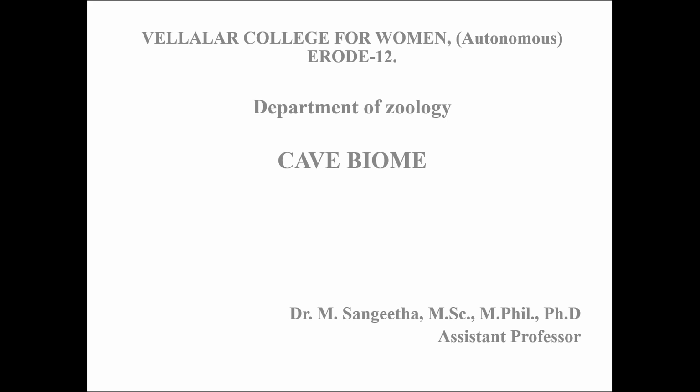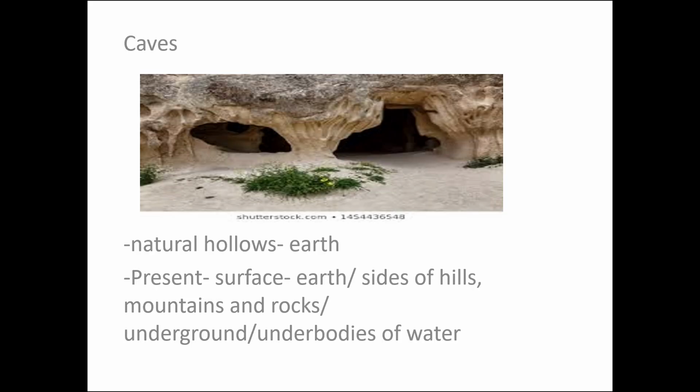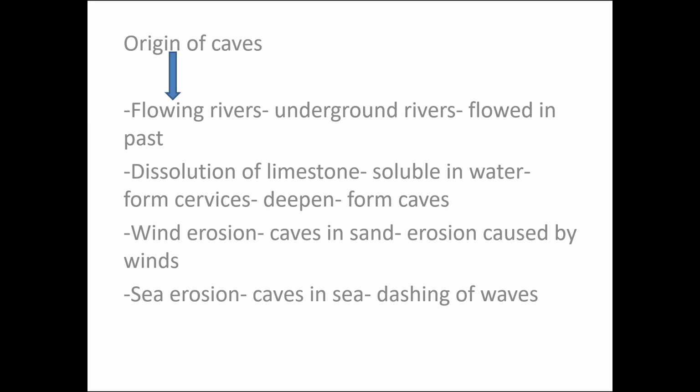And today we are going to see about the cave biome. So let us see what caves are. Caves are nothing but natural hollows on the earth, and they may be present on the surface of the earth or on the sides of hills, mountains and rocks, and underground, and even under underground bodies of water. How do these caves originate?